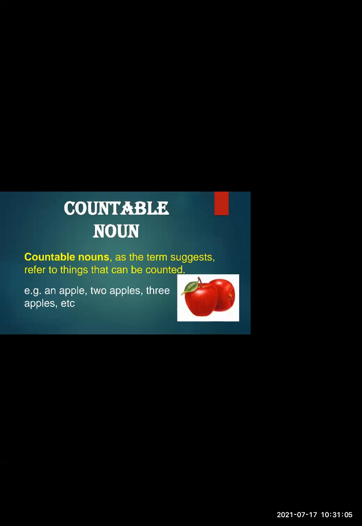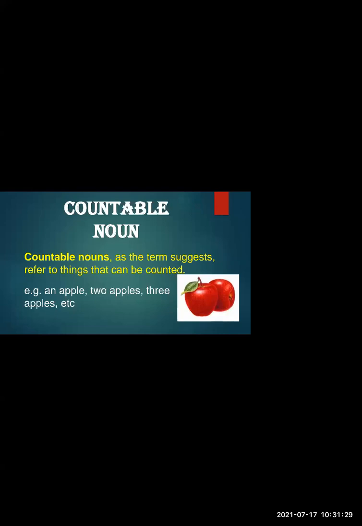Next is countable noun. Now, what are countable nouns? Countable nouns, just as the name suggests, are the things which we can count in number. For example, 1 apple, 2 apples, 2 pencils, 2 books. All these things we can count in numbers are countable nouns.